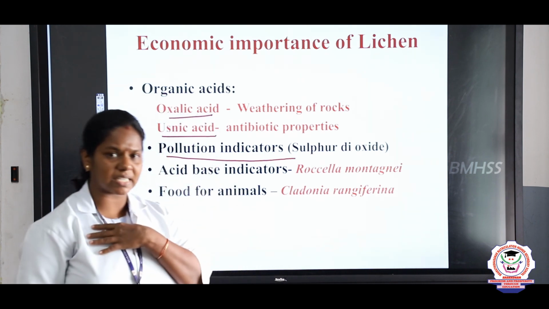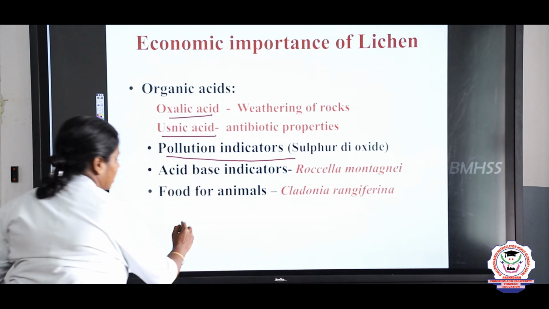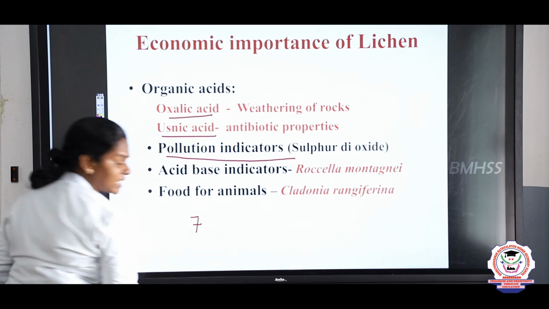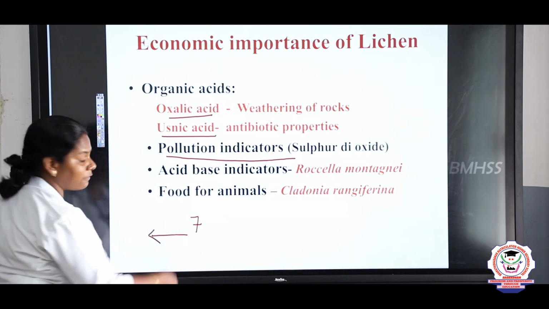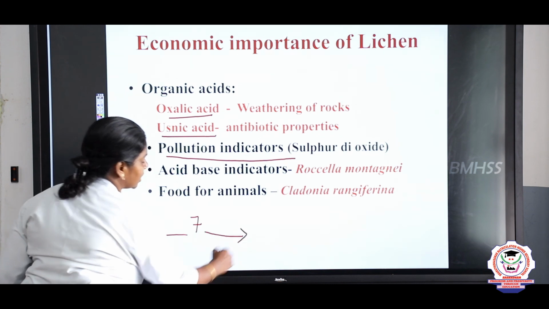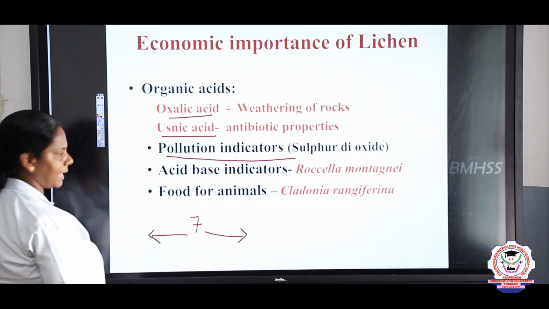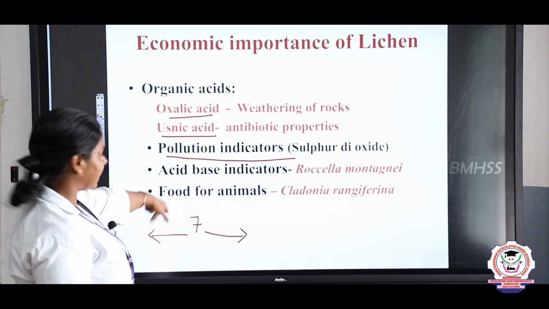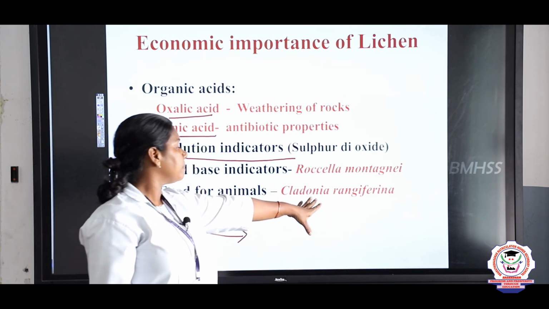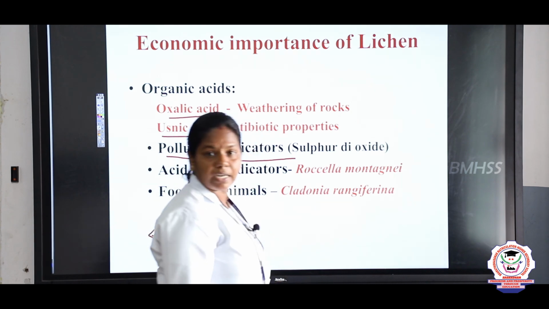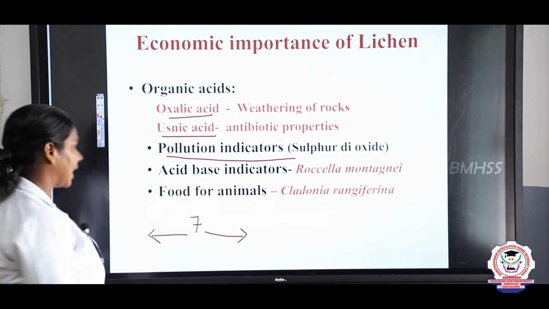When you say a substance as acid or a base, children, 7. If the pH is below 7, it is said to be acidic, and if the pH is above 7, it is said to be a base, that is the alkaline. So this can be indicated by this lichen. And some lichens like Cladonia rangiferina, it is used for the food for the cattle.